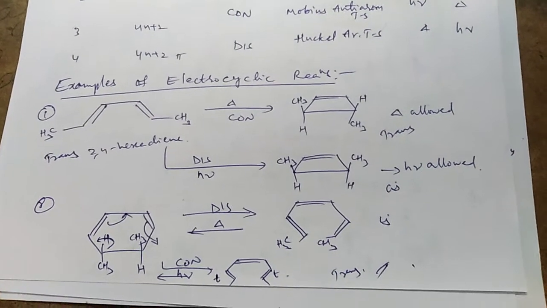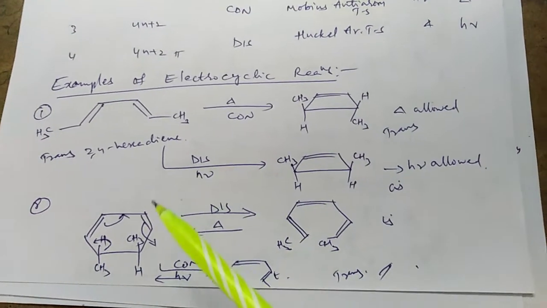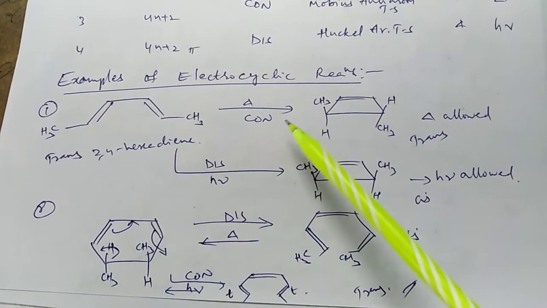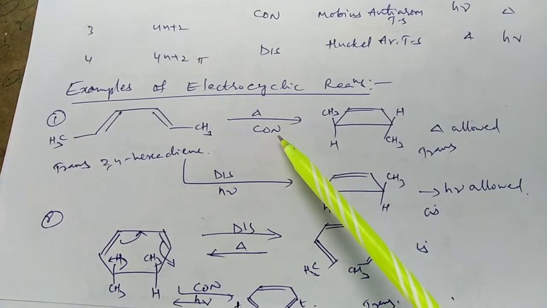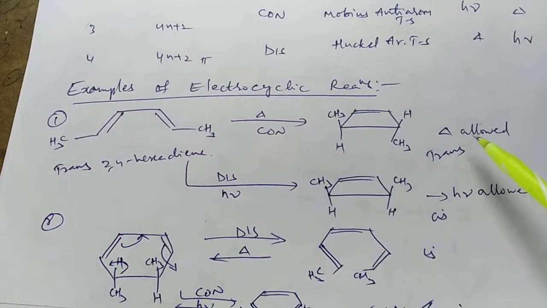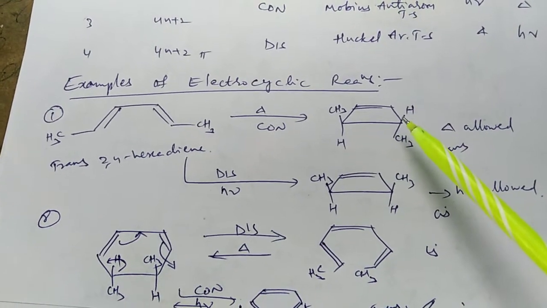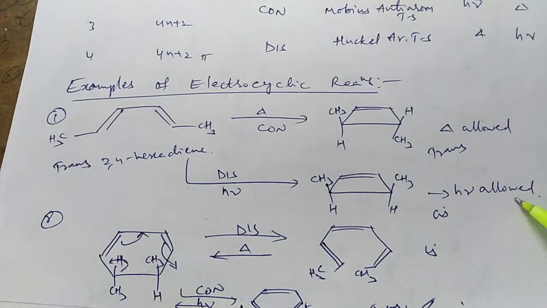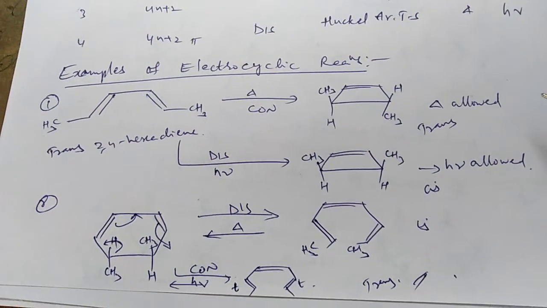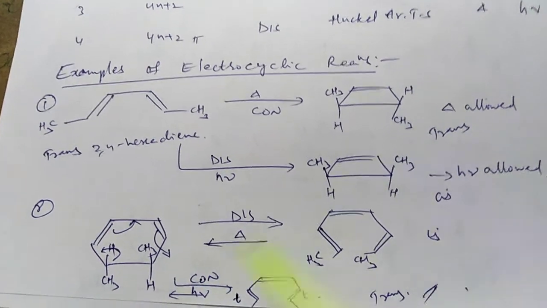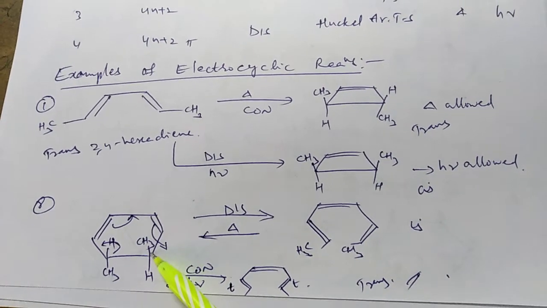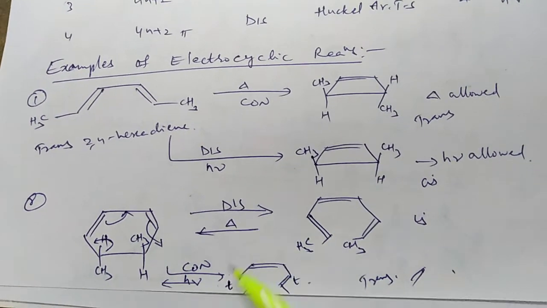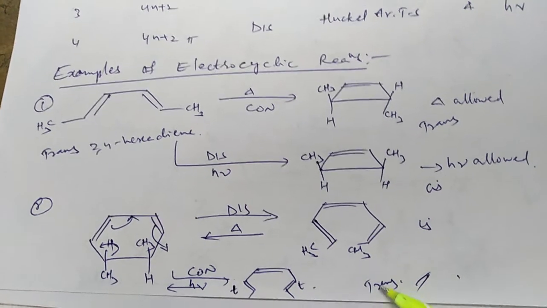So these are the two examples for electrocyclic reactions, that is trans-2,4-hexadiene. In the thermal case, by conrotation it gives the thermally allowed trans configuration. In the disrotatory mode, photochemically allowed, the cis isomer. And one more example. It is also, in the case of the disrotatory mode of rotation, it gives cis, thermally allowed. In the case of conrotation, photochemically allowed, it gives the trans isomer.